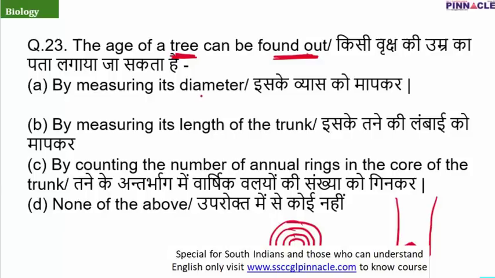The first option is by measuring its diameter. No, it is not a reliable way to determine the age of a tree. By measuring its length, of course not. By counting the number of annual rings in the core of the trunk. Yes, this option is correct.